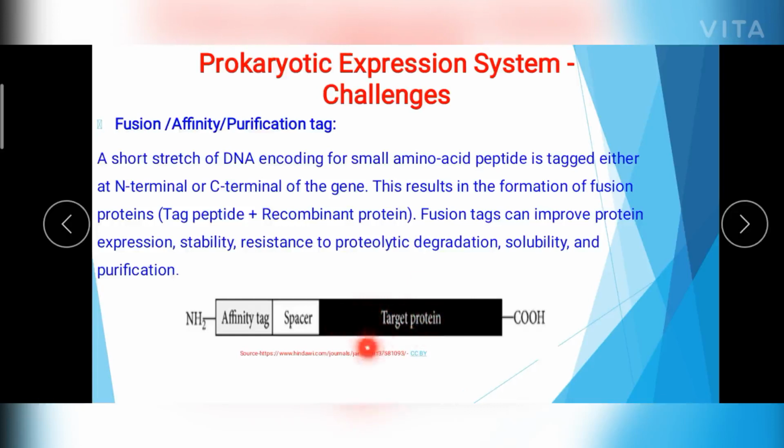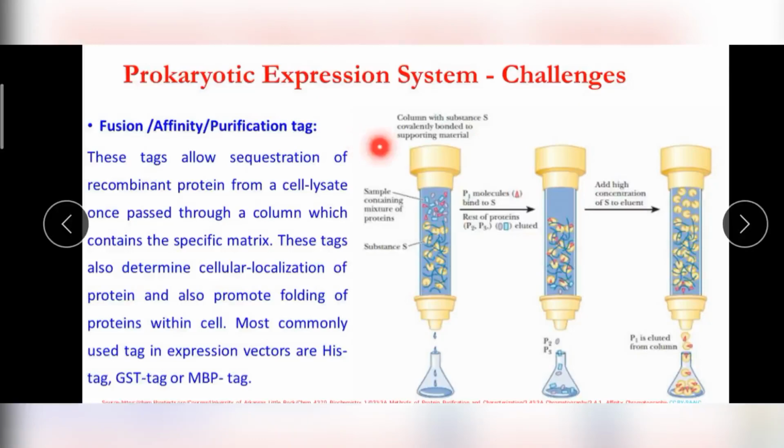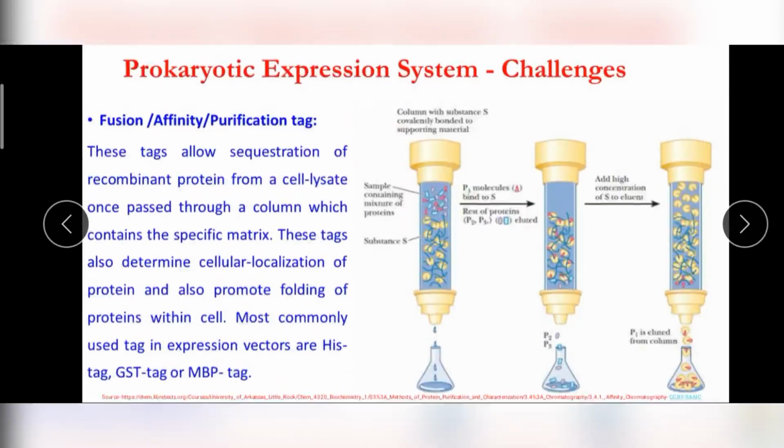When this is expressed along with our desired protein, the affinity tag is also expressed, and you will be getting a fusion protein. It helps in improved protein expression, stability, and resistance to proteases and nucleases, and it increases the solubility and purification process also. The presence of this tag on our recombinant protein enhances the stability and purification. In this picture, let's see how the fusion tag works.